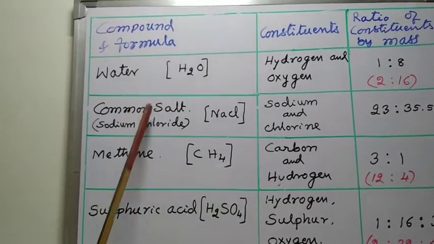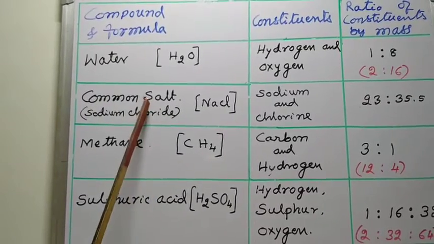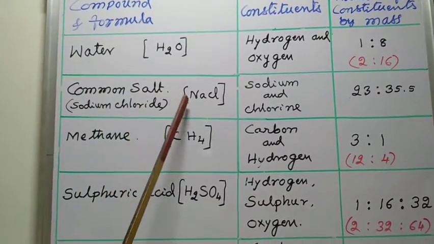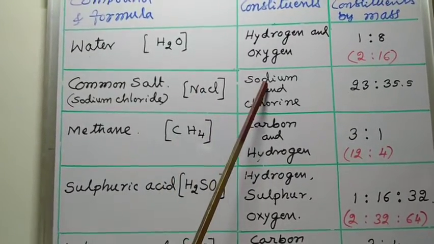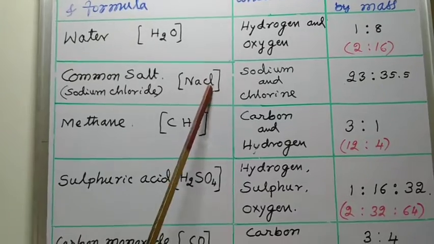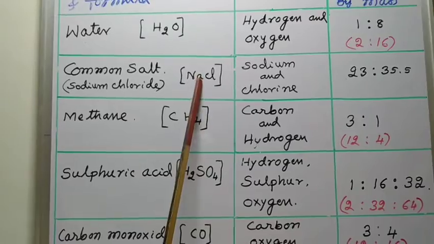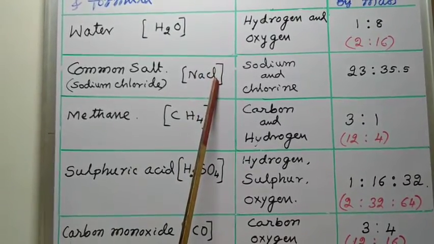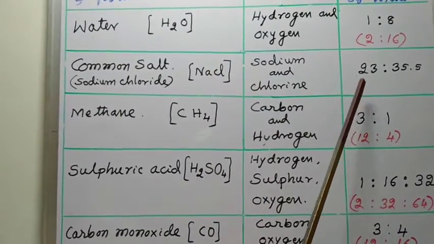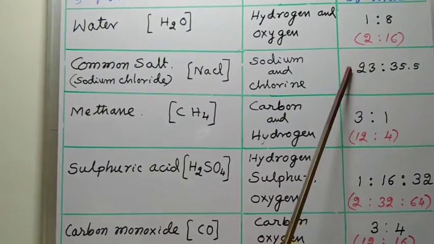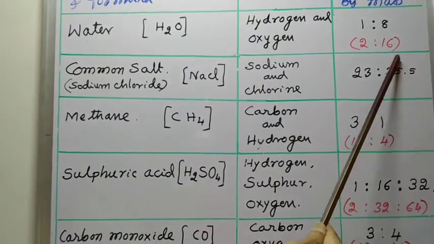Next, common salt or sodium chloride. General name, common salt. NaCl formula. Na means sodium, and Cl means chlorine. 1 atom of sodium and 1 atom of chlorine combined to form a compound sodium chloride. 1 atom of sodium mass 23, 1 atom of chlorine mass 35.5.